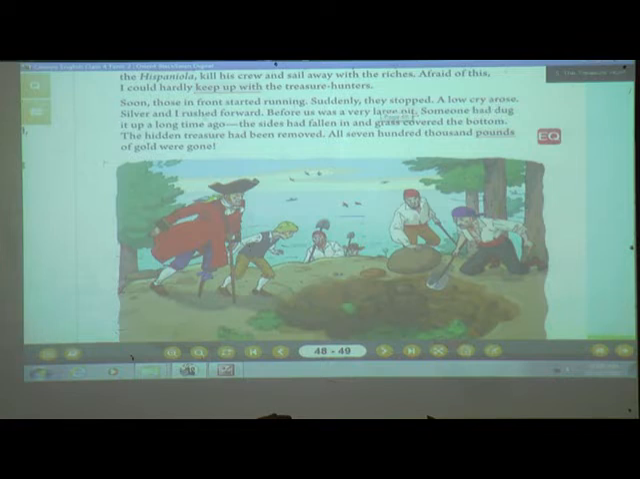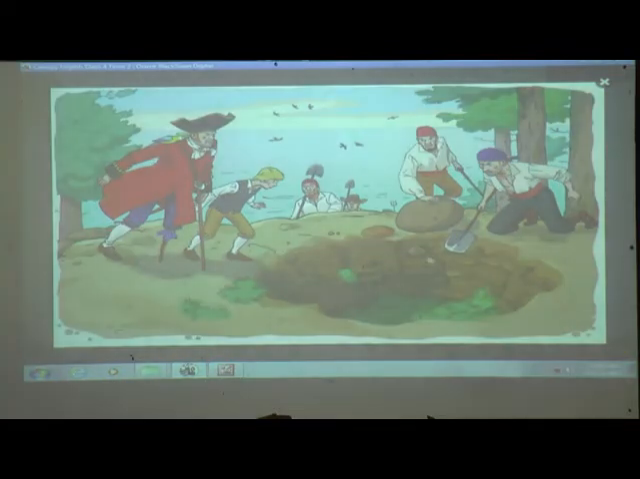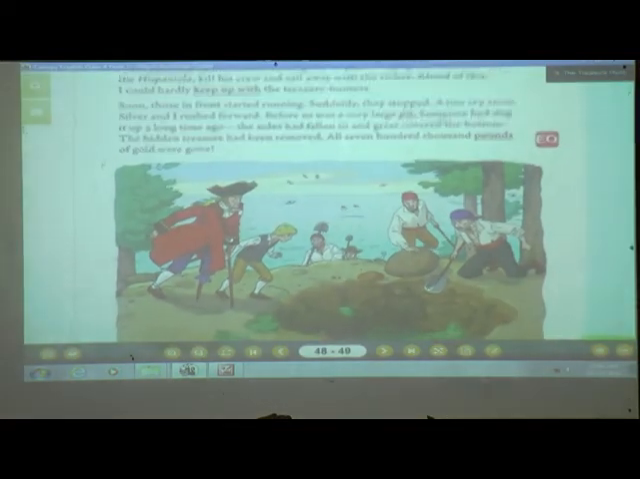Silver and I rushed. See, he was having pain, and Jim was with him, so they were walking slowly. And then Silver and Jim rushed forward, and before us was a very large pit. Can you see here? A very large pit, all full of grass. It means this has already been dug by someone, which shows that someone has already taken the treasure, these valuable things. Now we'll see what happened.